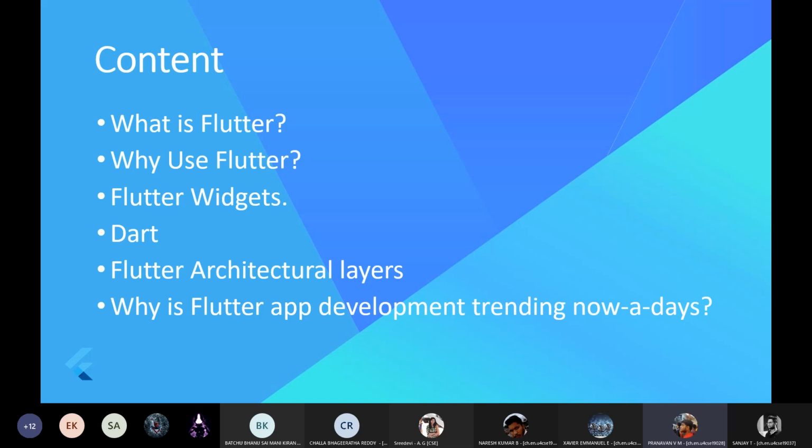These are the contents which we'll be seeing today. What is Flutter? Why we use Flutter? Flutter widgets, Dart, Flutter architectural layers. Why is Flutter app development trending nowadays? I hope you guys are also having a Flutter related task in your preliminary task. So now let's move on to the topic.